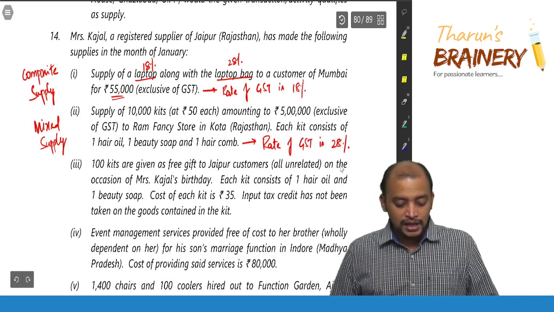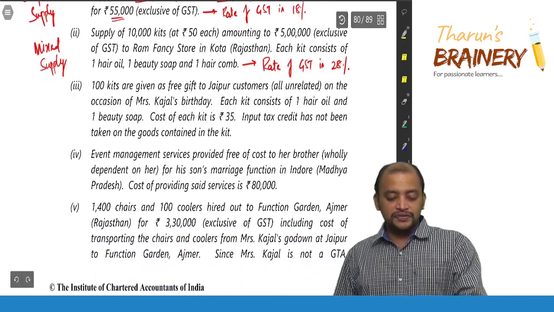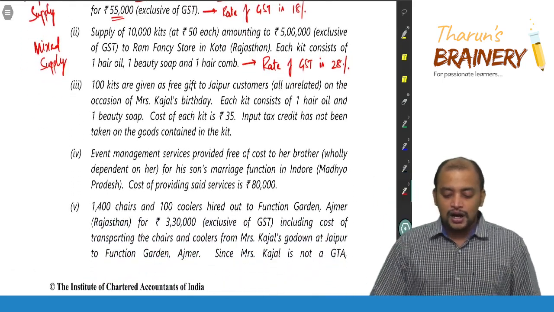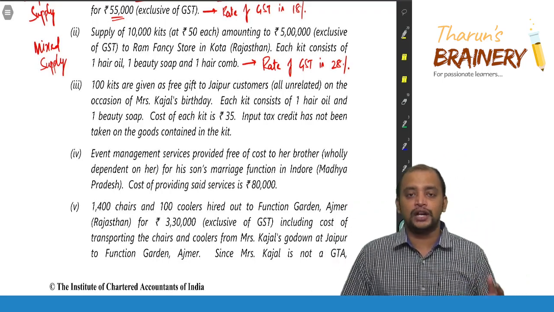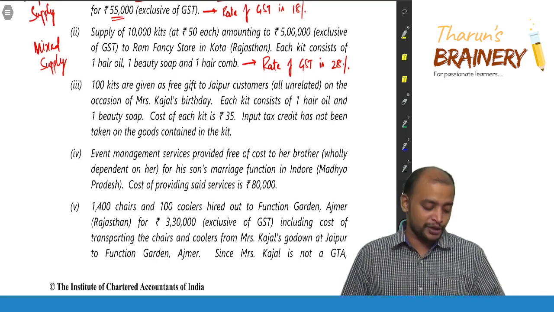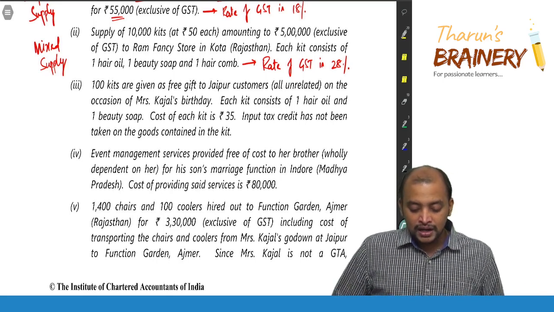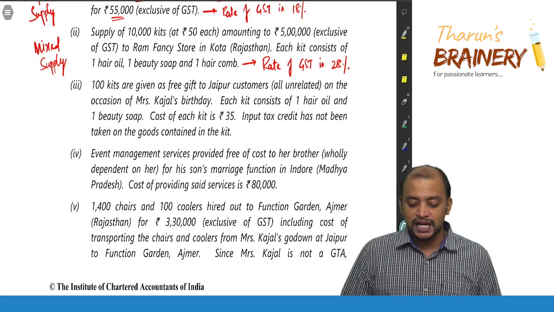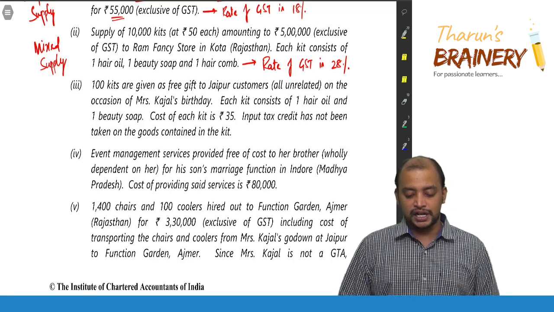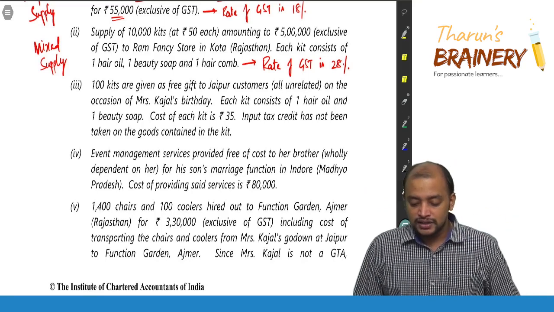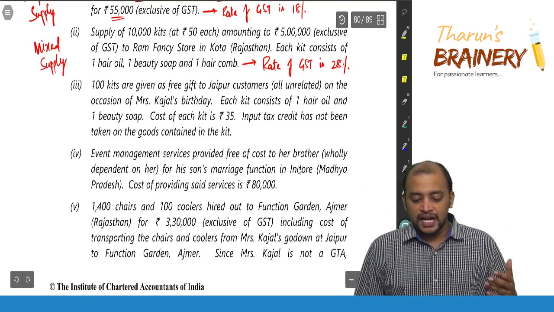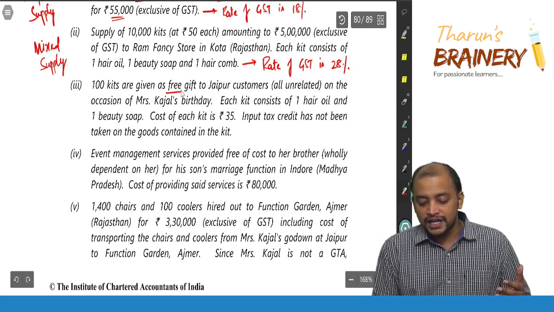Then 100 kits are given as free gift to Jaipur customers, all unrelated, on the occasion of Mrs. Kajal's birthday. Each kit consists of 1 hair oil and 1 beauty soap. Again, hair oil and beauty soap are not naturally bundled. Cost of each kit is 35. Input tax credit has not been taken on the goods contained in the kit. First of all, goods are given to customers freely. So then when it is given for free, will it come under supply?